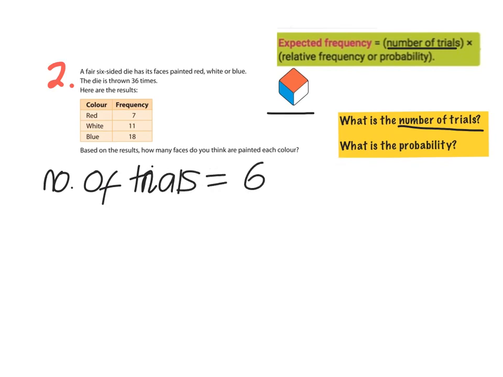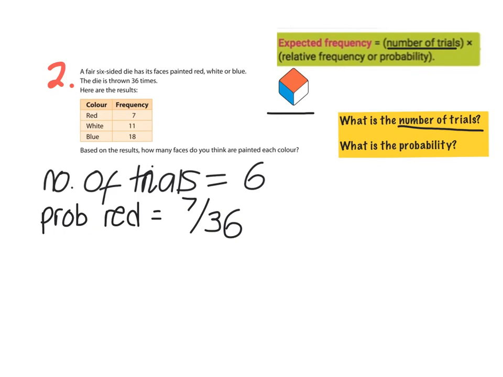Now, the probability that the face is red. It tells us here that when the dice was thrown 36 times, 7 times it landed on red. So 7 over 36 is our relative frequency or our probability. 7 is the number of times the event happened, so the number of times red turned up. 36 was the total number of outcomes, the total number of times the dice was thrown.